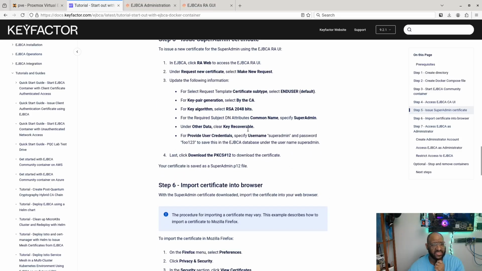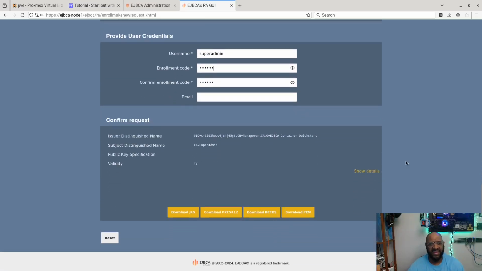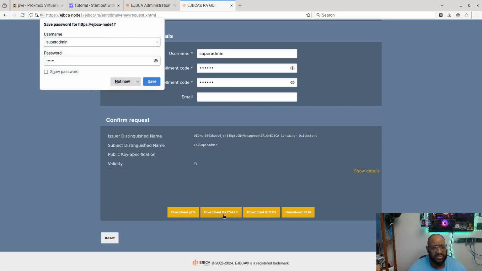It says click to download the PKCS#12. From my experience, that is the download that contains both the certificate and the key in the same file. And you use that when you install onto your browser. Yeah, so we're going to do that.